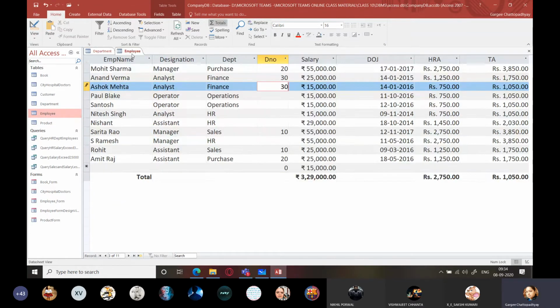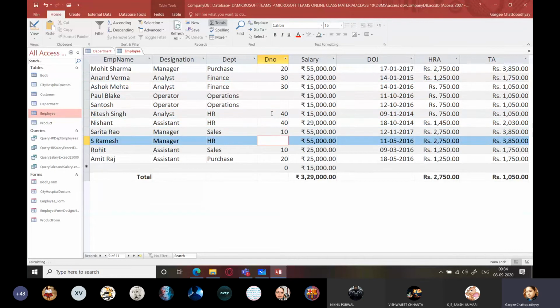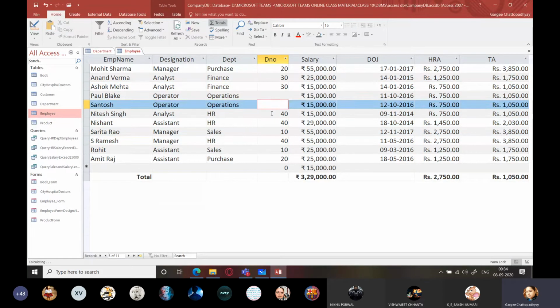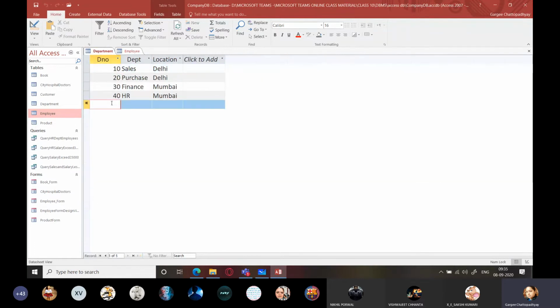Next is HR is 40. So this will be 40. This will be 40. What is left? Another department, that is operations. So in the department table, I'm going to add 50 operations and its location as Indore.